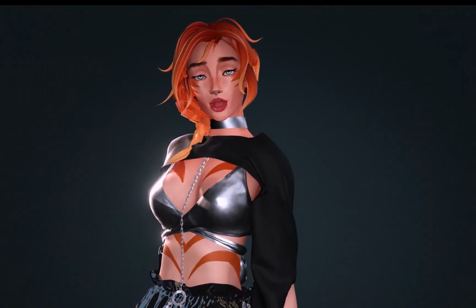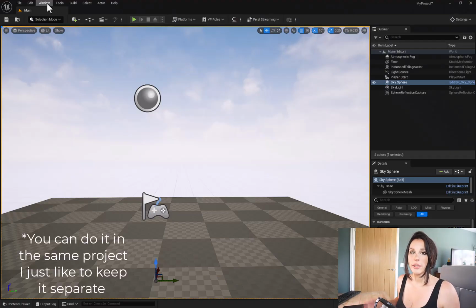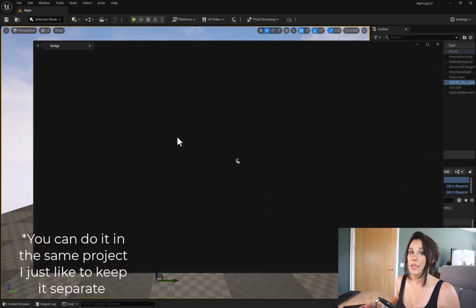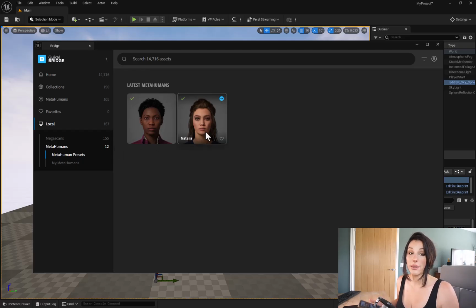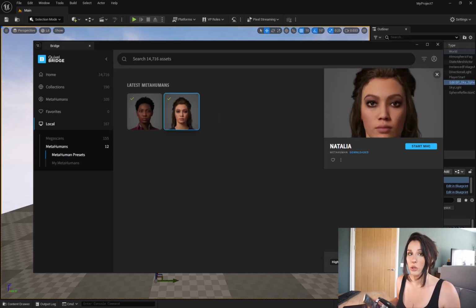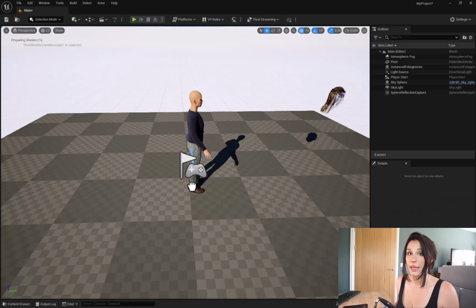Let's now add some facial mocap. So what I like to do is open a separate project and get a MetaHuman and record my facial animation, my singing or my voice acting to this MetaHuman using the Epic Games Face app.